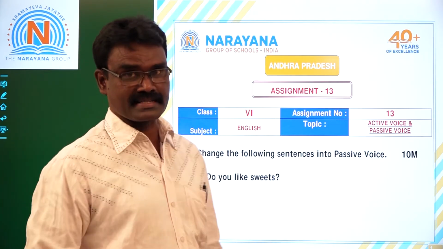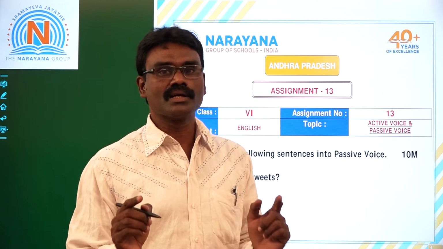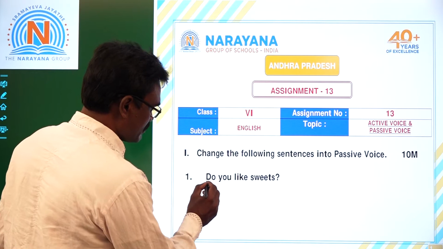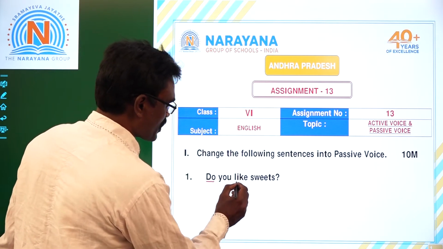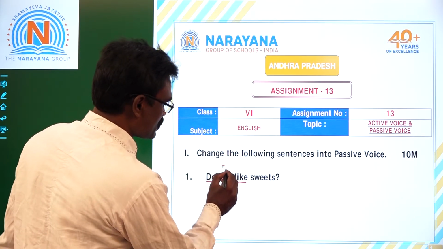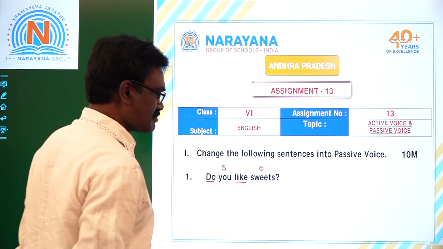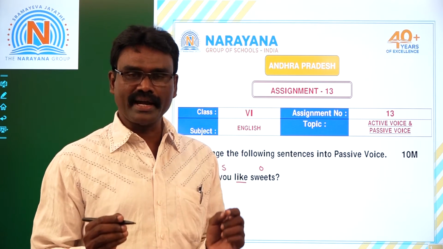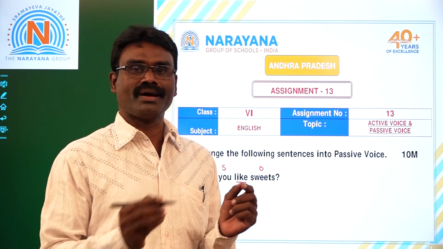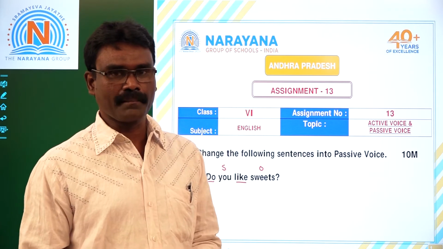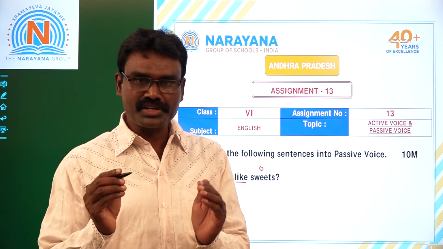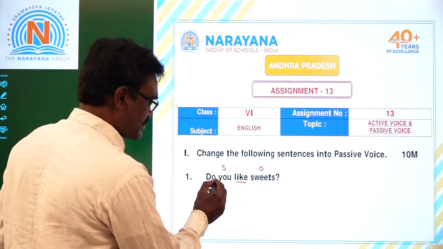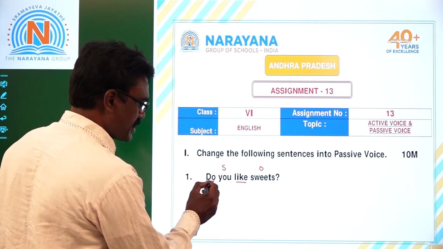So, interrogative sentences. Interrogative means asking questions. First one, do you like sweets? See here, children. Do, helping verb. Like, main verb. So this is subject and this one is object. While changing interrogative sentences from active into passive, we need the be forms. We should begin our answers with be forms. See, what else it is? Present tense.